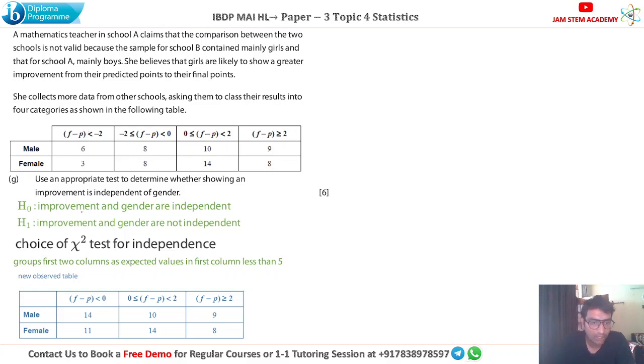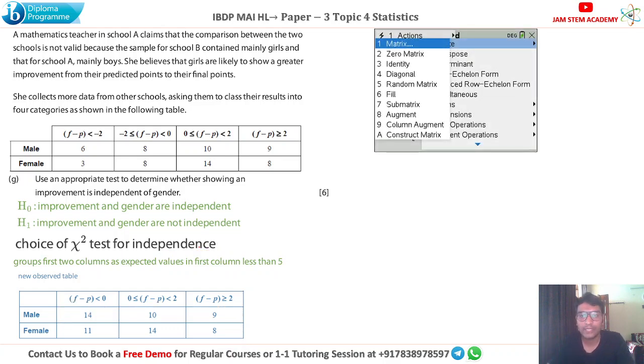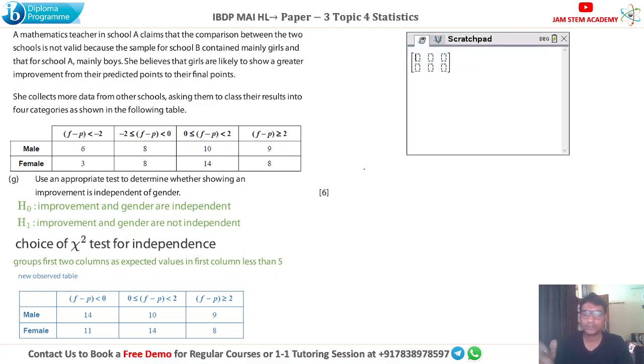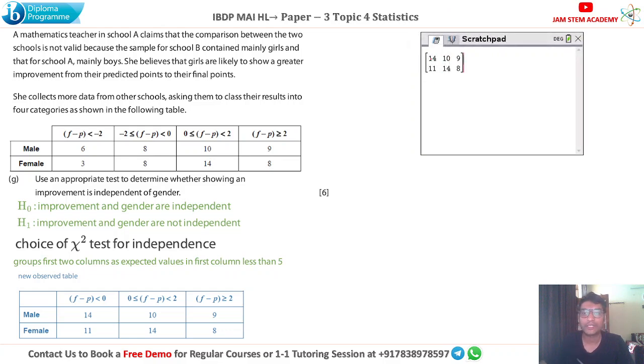Now you can create a matrix basically for finding this chi-square test of independence. Make a matrix of 2 rows, 3 columns. For that, go to normal calculation mode, then menu, then matrix, and select create matrix of order 2 by 3, 2 rows, 3 columns. That shows you like this, and now you can enter all the values over here, like 14, 10, 9, 11, 14, and 8. Once you enter all these values, it looks like this.